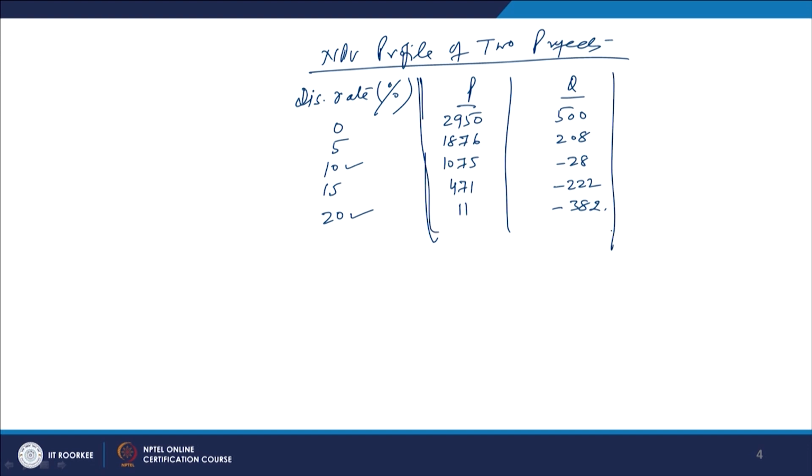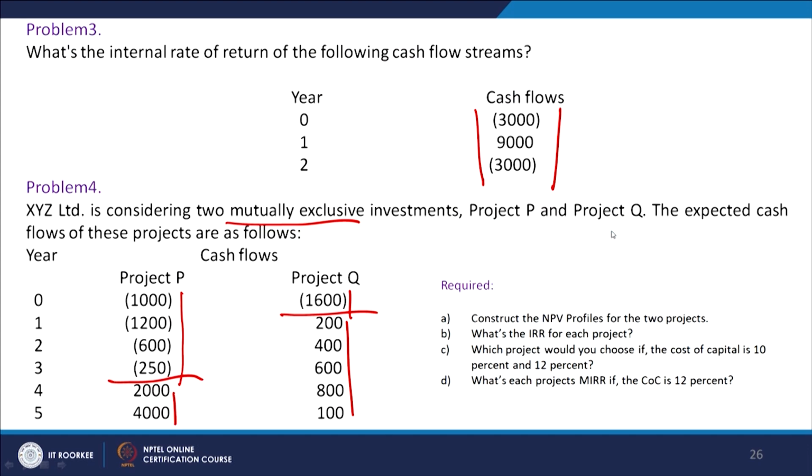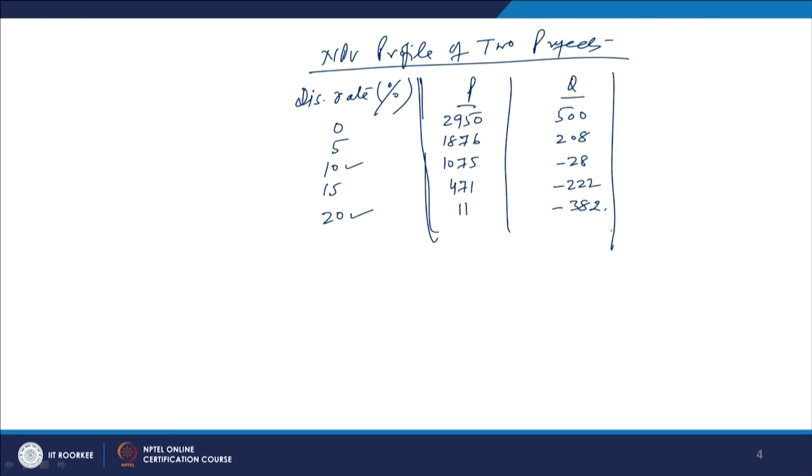Easily now you can answer different questions on the basis of it, because if the discount rate is 0, project P is better as compared to project Q, though it looks otherwise if you look at the cash flows. For the first 3 years including period 0, we are only incurring cash outflows, but when the cash inflows start coming in and we calculate the NPV, the NPV of project P is far more than project Q, where the NPV is only 500.